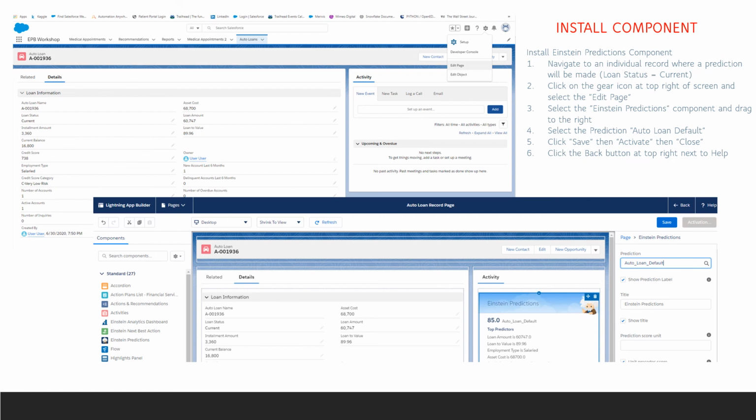Select the prediction Auto Loan Default, and then click Save, then Activate, then Close. Click the back button at the top right next to Help. And now, not only will you see the prediction for auto loan default for that record, that you'll see the score, but you'll also see what are the top predictors as to why that record received the score.